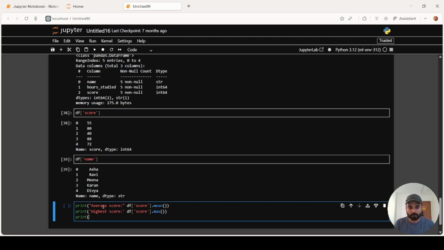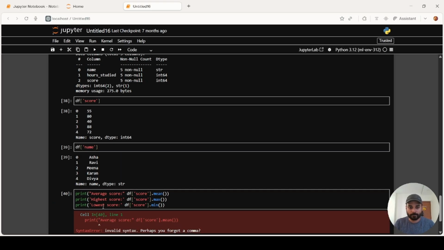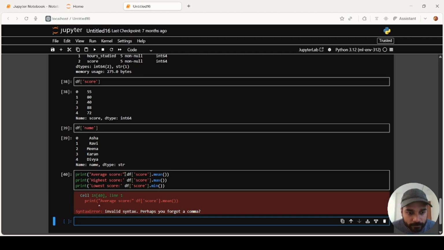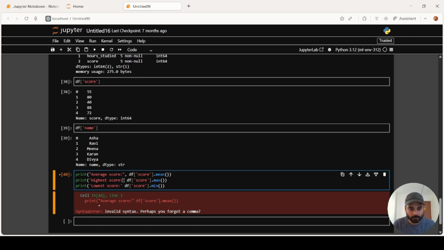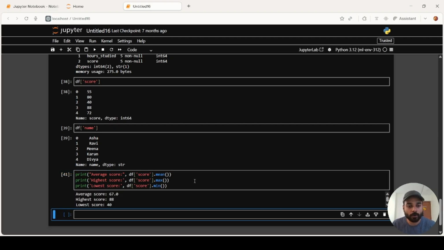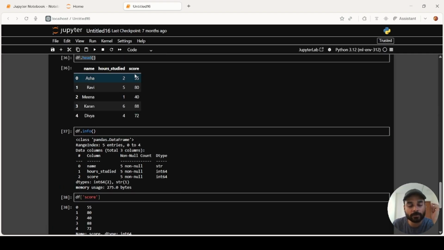And if I want the lowest score, dot min. Now, what this does is it gives us the mean of that particular column, which is the score.